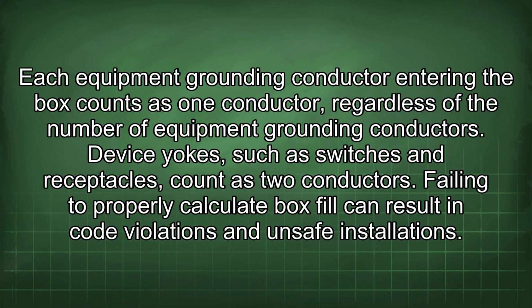Each equipment grounding conductor entering the box counts as one conductor, regardless of the number of equipment grounding conductors. Device yokes, such as switches and receptacles, count as two conductors. Failing to properly calculate box fill can result in code violations and unsafe installations.